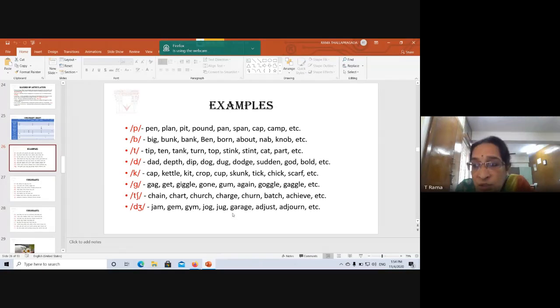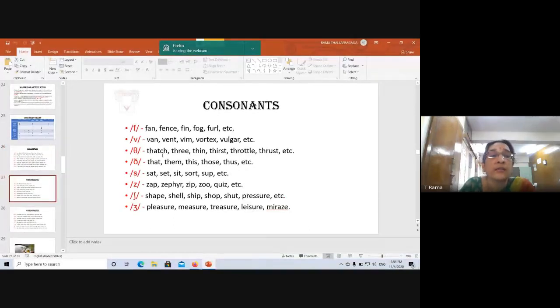Now this is pronounced garage with a j sound in the end, it is not a hard g. Most Telugu people pronounce this with a hard g. This is g and this is j. The last g here is pronounced j. So that is the correct pronunciation of this word, garage. Then adjust, adjourn. And then fan, fence, fin, fog, furl.